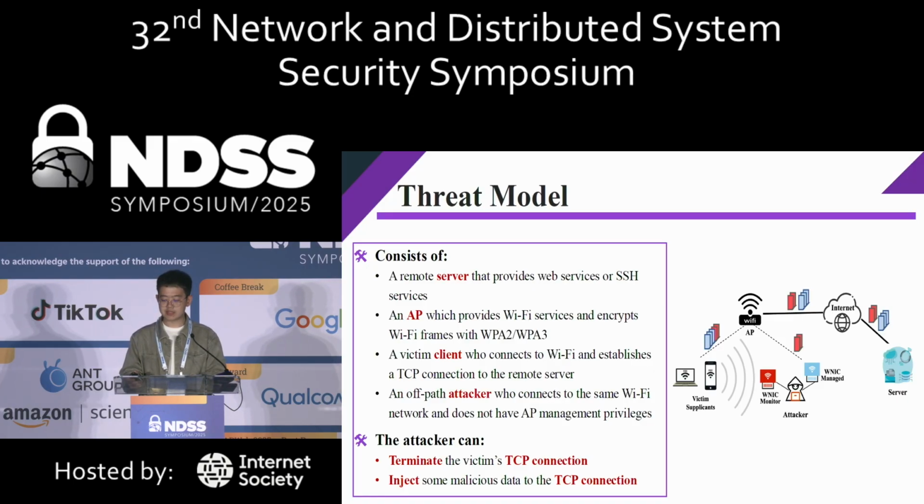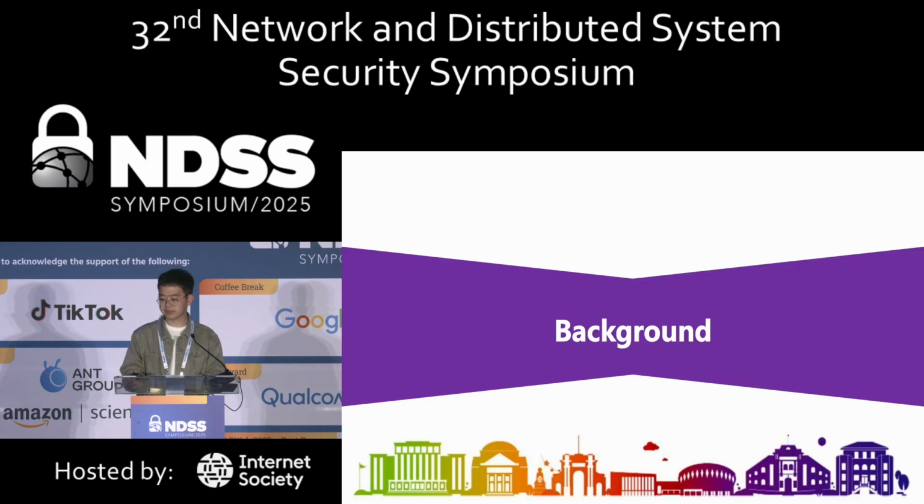And the off-path attacker, who is a malicious insider, who has also connected to the same Wi-Fi network, has no control of the Wi-Fi network, and it can only sniff the encrypted frames over the air. In this threat model, we propose that the attacker can terminate the victim's TCP connection to the remote server, or it can inject some malicious data to the unencrypted TCP connections.